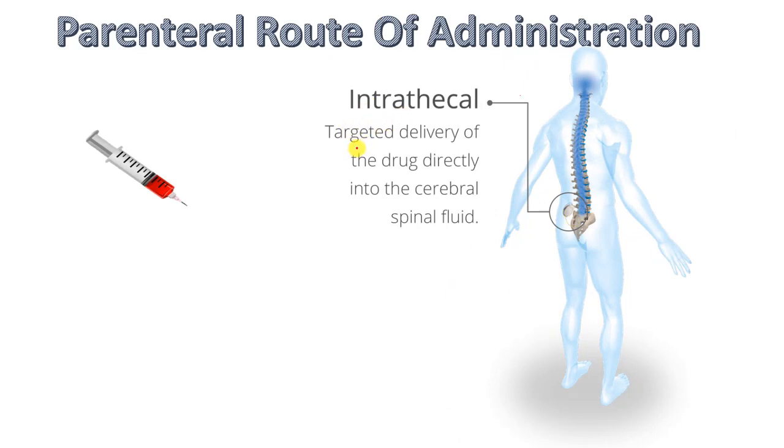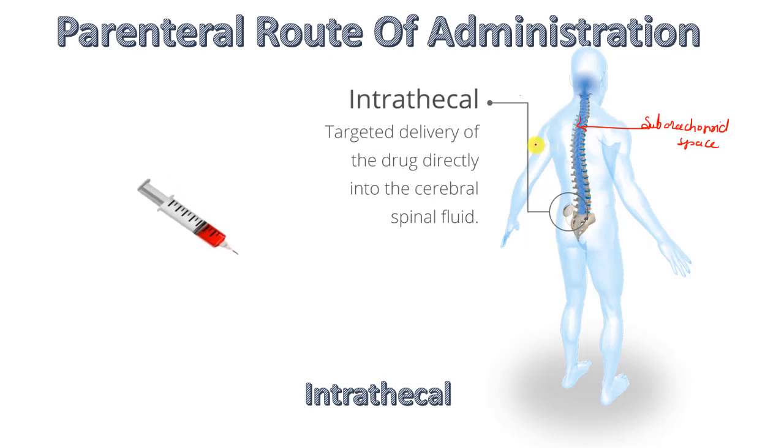Then another type of parenteral route is intrathecal. So what is intrathecal route of administration? It is the spinal cord, the subarachnoid space, so this space is called the subarachnoid space. So this is a targeted delivery of drugs directly into the cerebrospinal fluid. Especially when we have to give spinal anesthesia, this route of administration is taken, which is called intrathecal route of drug administration. That injection goes into the spinal part.